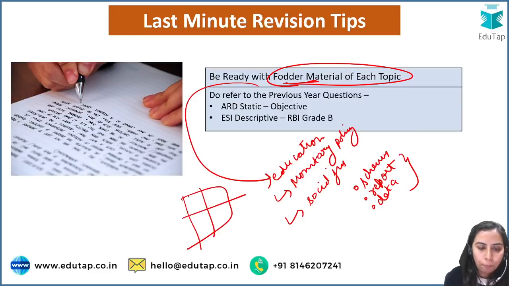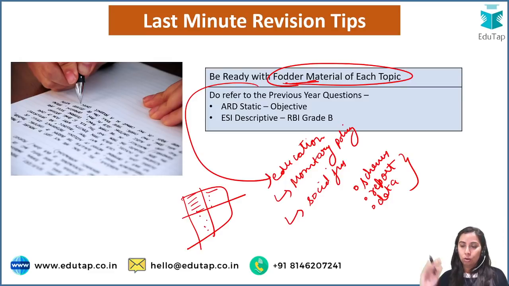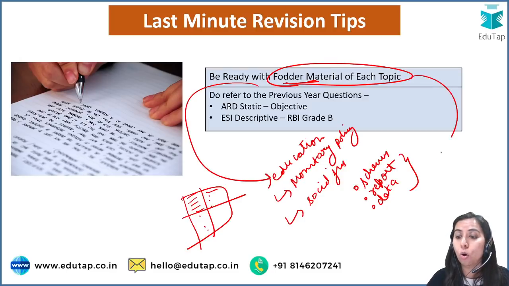And each and every topic and its fodder should be here like this, so that you just go through that paper before your examination, even tomorrow or the day before the examination, and you are clear that if any question related to this topic comes, I'll put this fodder there. This will help you guys because the knowledge you already have, you just need to organize it.